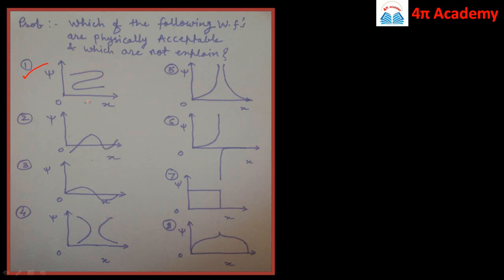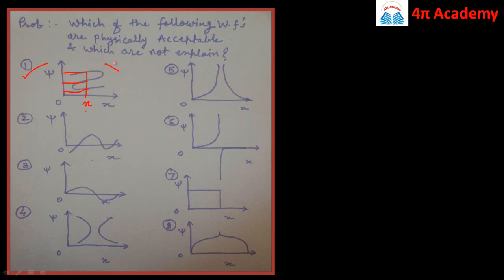So first look at problem 1. Here, if you look at a particular value of x, you will observe that there are many values of psi. This is one value of psi, this is another value of psi, this is a third value of psi, and so on. So this is not an acceptable wave function, because for a single value of x, the wave function psi yields multiple values.